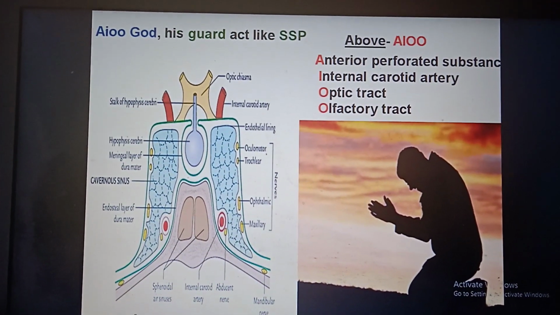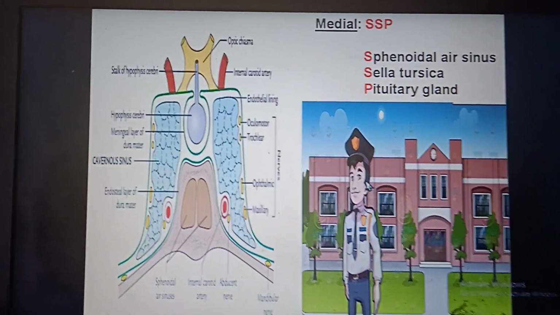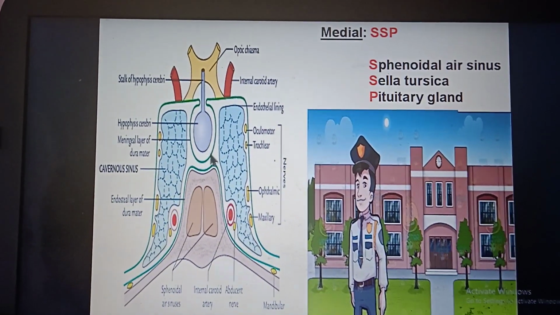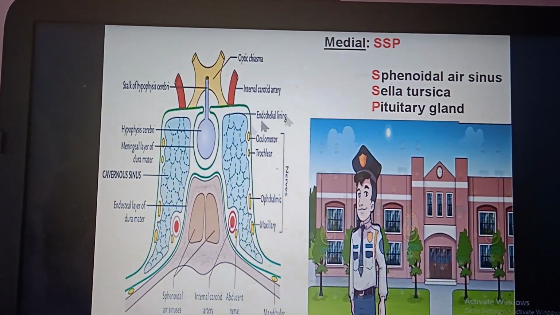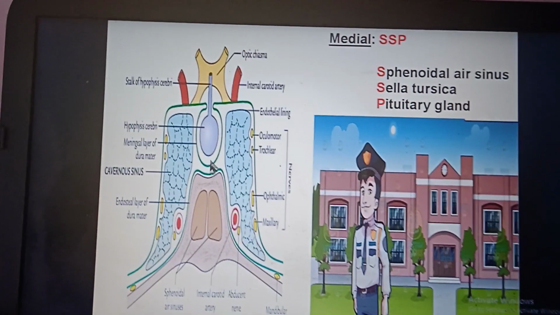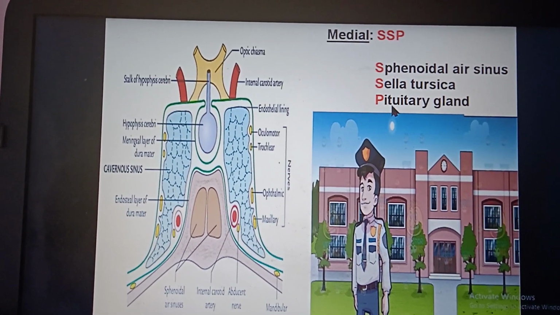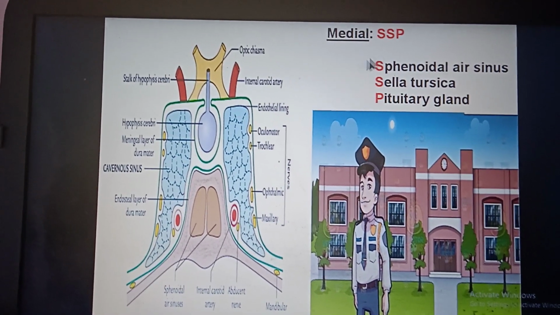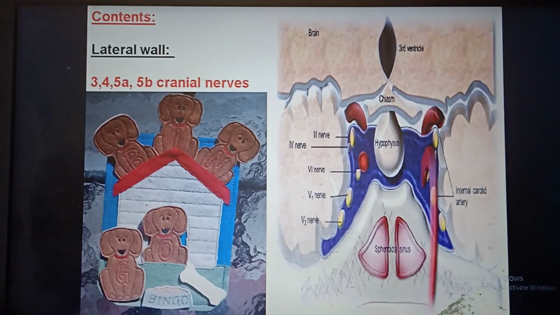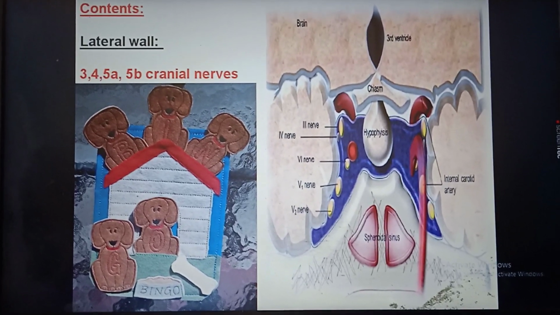Ayyo God, his guard acts like SSP. The guard lives in the home, he stands in front of the home. So in the medial relation there is SSP, that is sphenoidal air sinus. These are the sphenoidal air sinuses. This is the sella turcica, in which the pituitary gland lies. So P for pituitary gland, S for sella turcica and S for sphenoidal air sinus. Now coming to contents, in its lateral wall, 3rd, 4th, 5th A and 5th B cranial nerves.